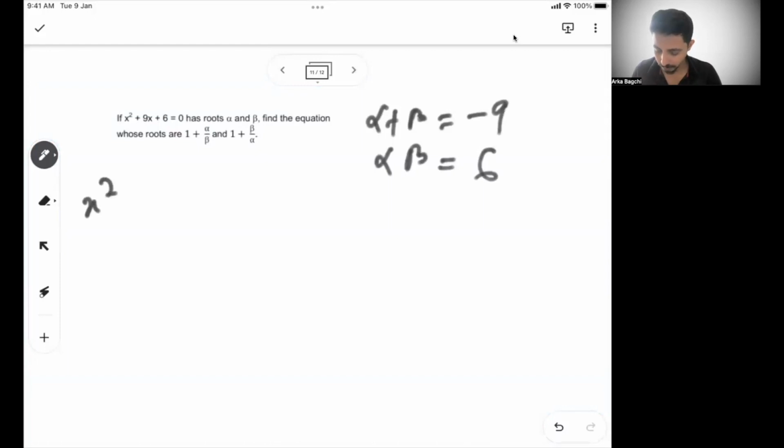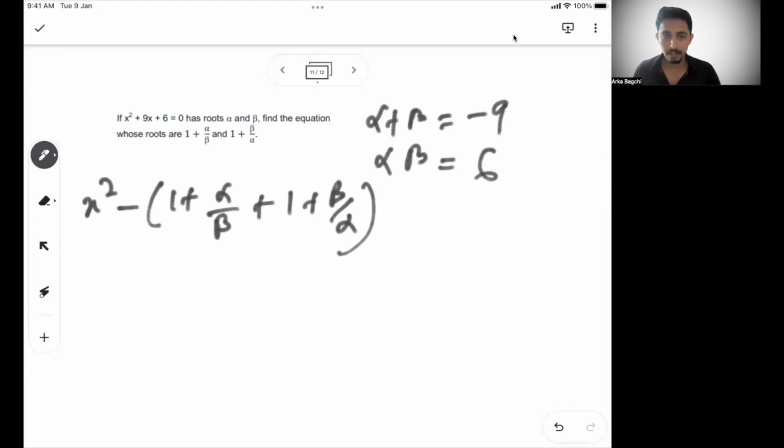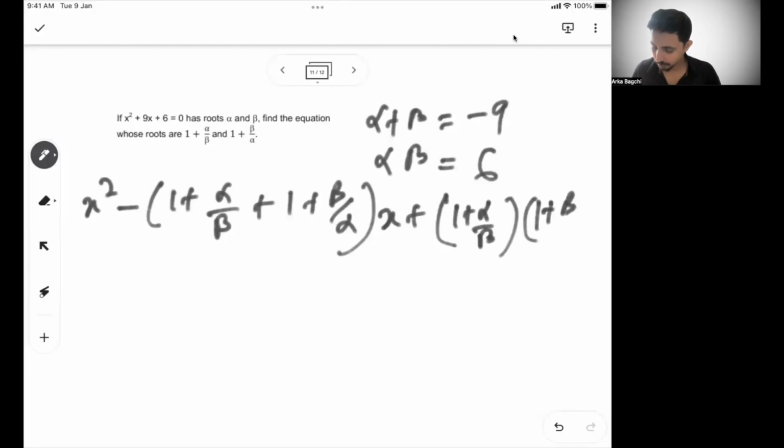So x square minus, sum of the roots, 1 plus alpha by beta, so that means 1 plus beta by alpha. So I'm just adding these two roots, x plus multiplication, 1 plus alpha by beta, 1 plus beta by alpha. So these are the roots, and this is equal to 0.